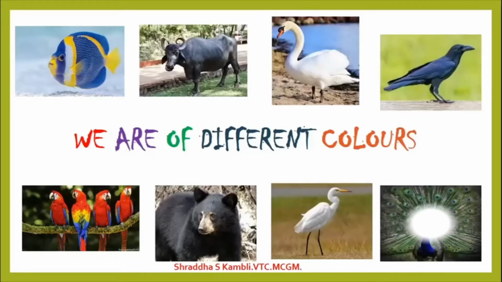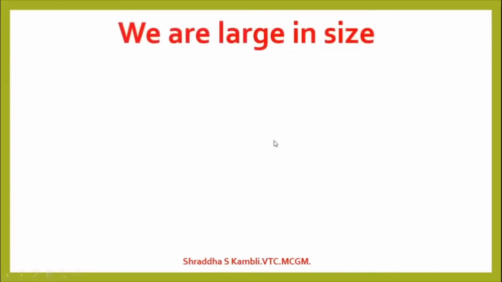And look at this, the beautiful, lovely, colorful peacock. So animals are of different colors also. So see, so many kinds of animals, isn't it? Now let us look at the size of animals. Now animals are of different kinds based on their color, based on where you find them. Now animals are of different kinds even based on their size.